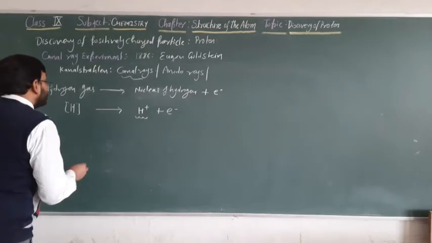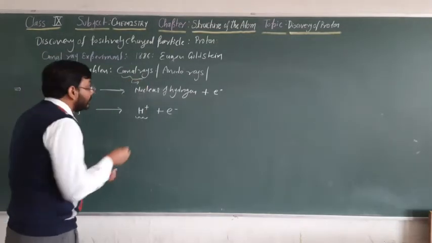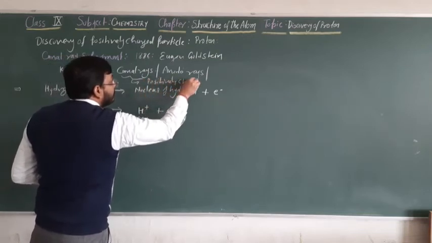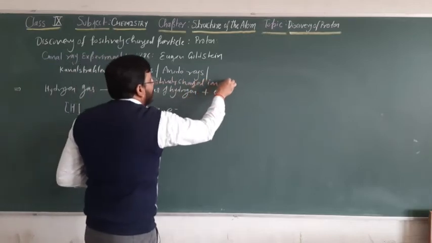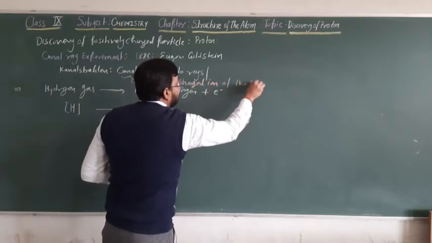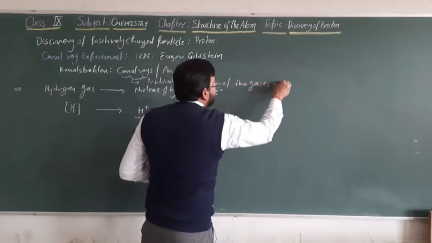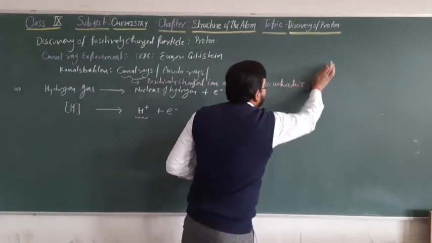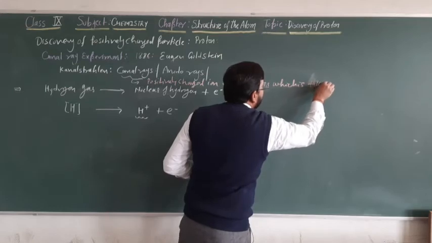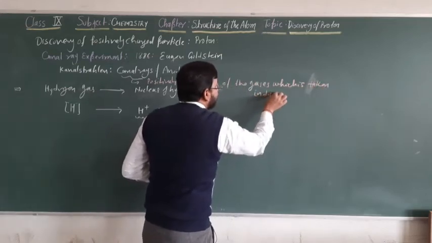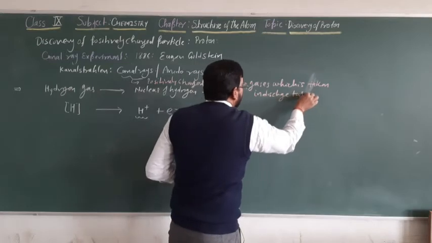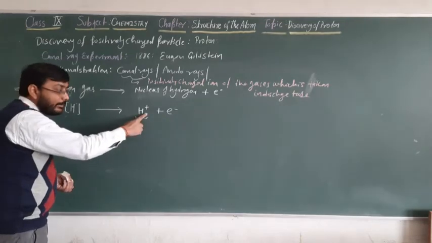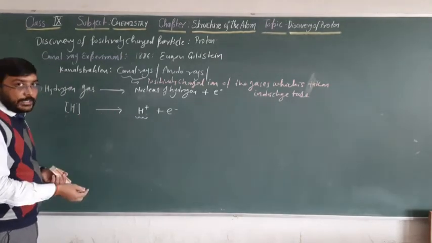Canal rays are nothing but the positively charged ions of the gases which are filled or taken in the discharge tube. If we take hydrogen, we get the hydrogen ion. If we take oxygen, we get the oxygen ion.